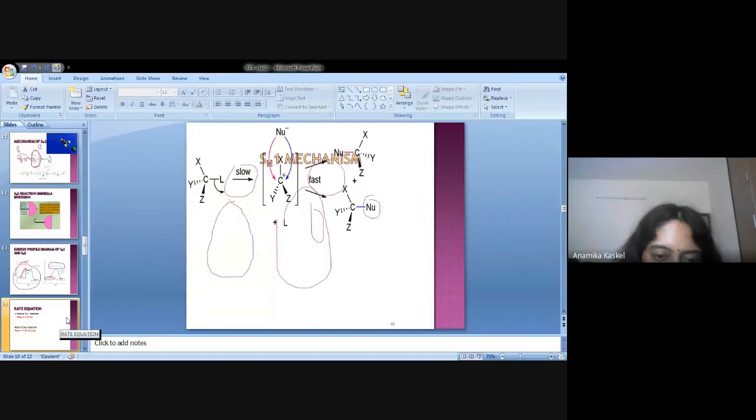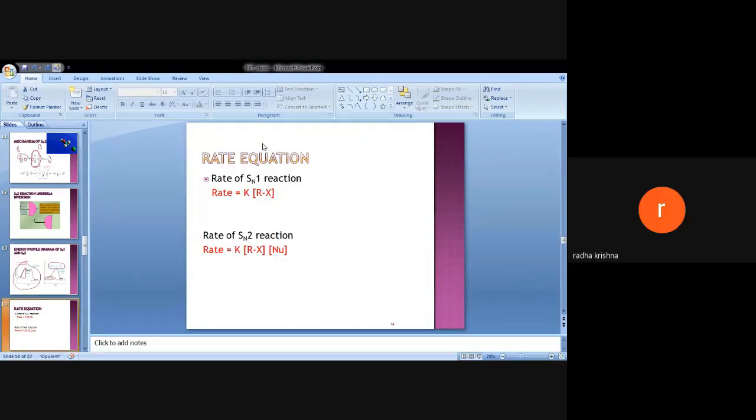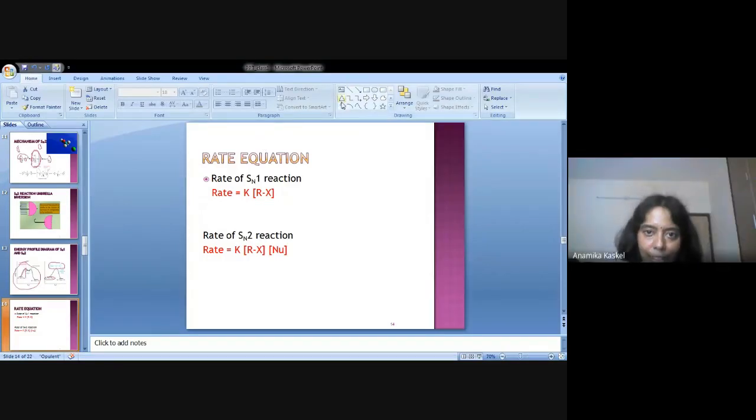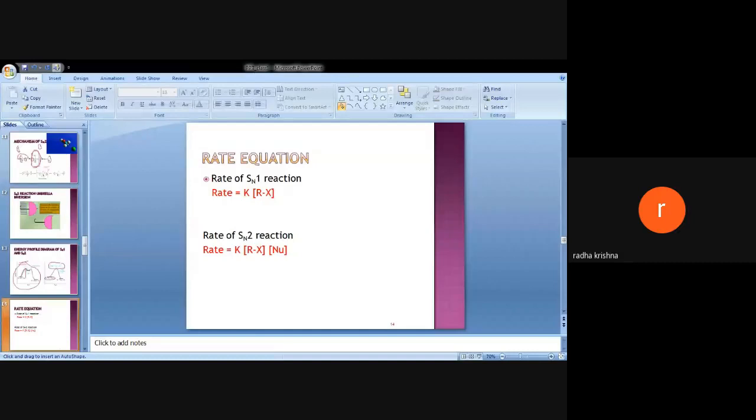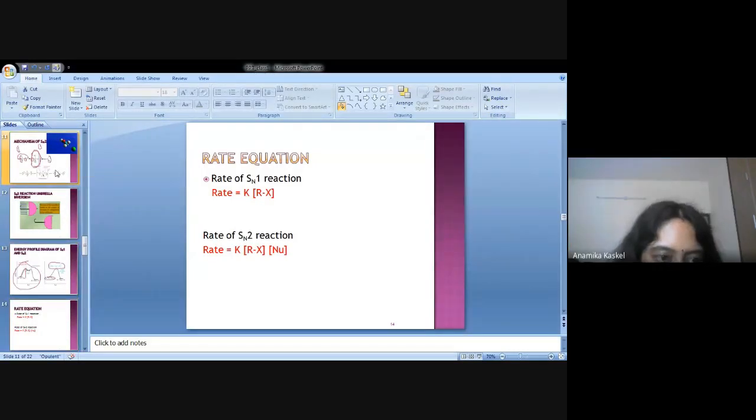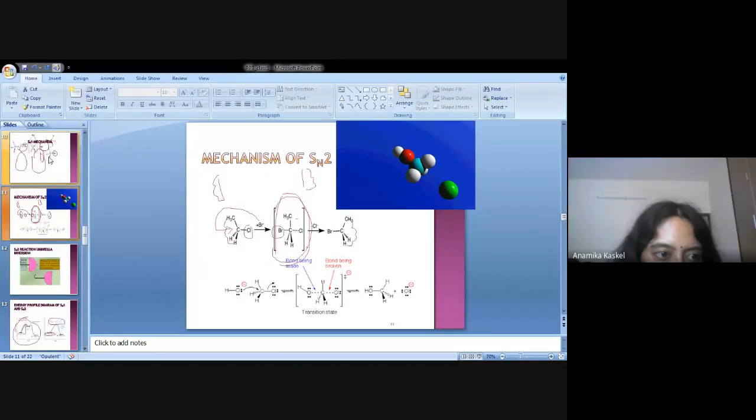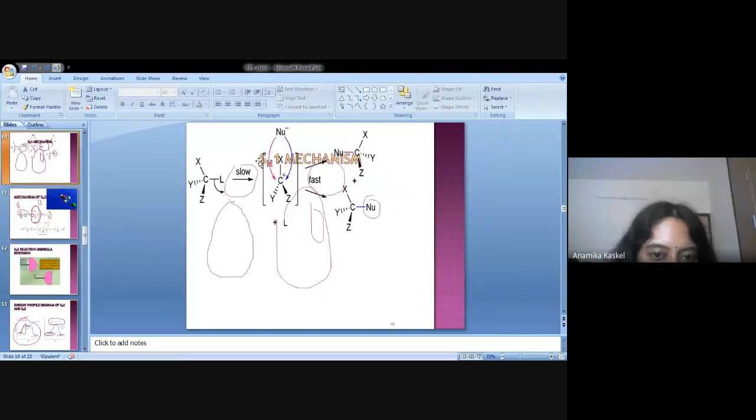Which molecules are involved in the slowest step? Please tell me how many molecules are involved in the slowest step. Look at this slide. This is the slow step. How many molecules are involved? Just only one molecule. Only the alkyl halide is involved, or is anything else present?